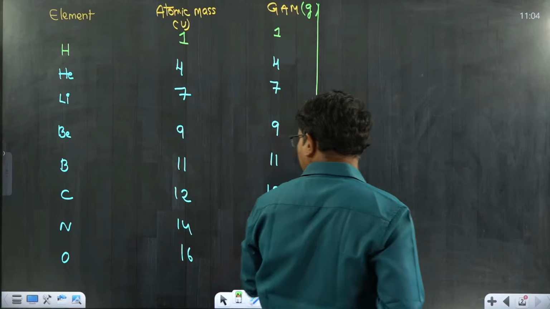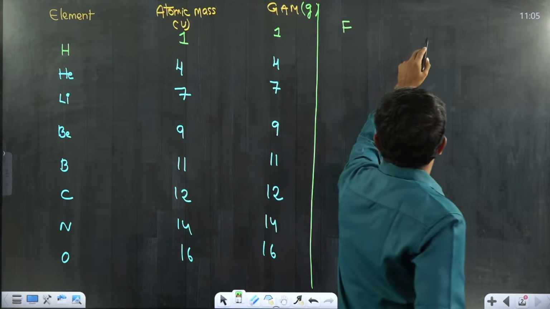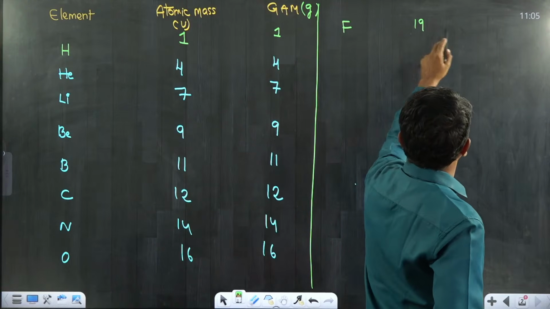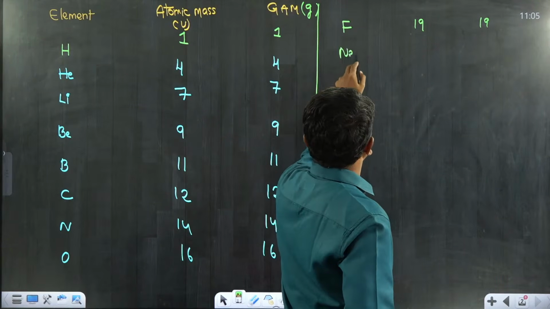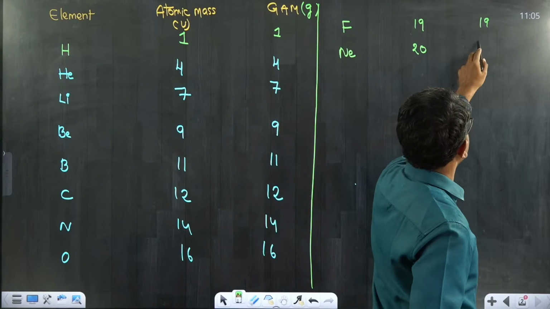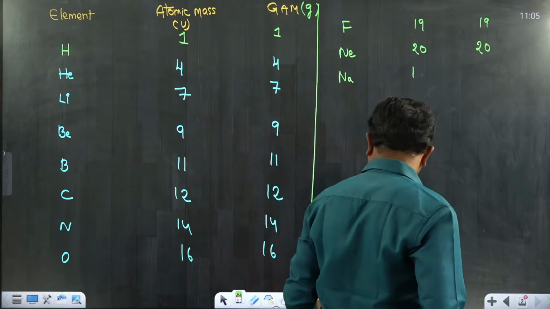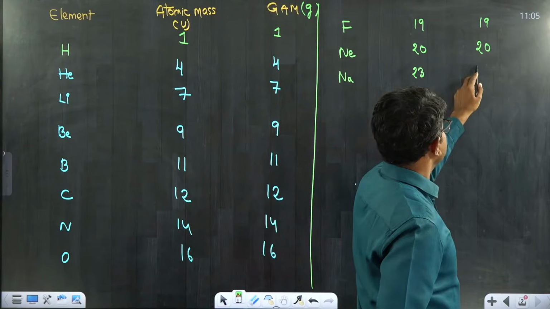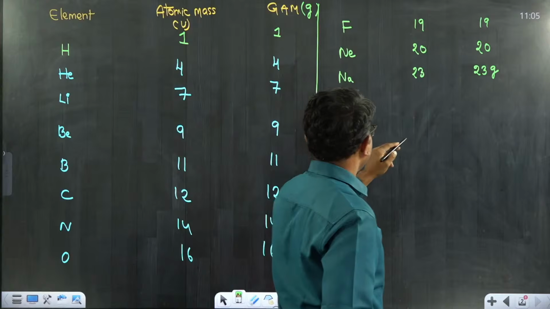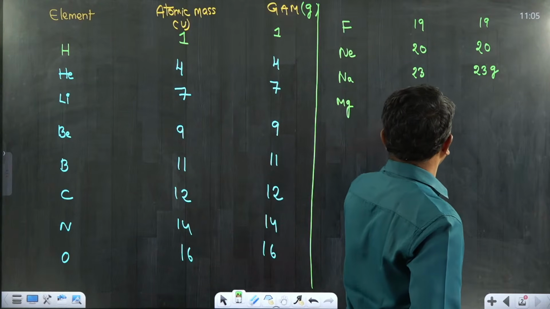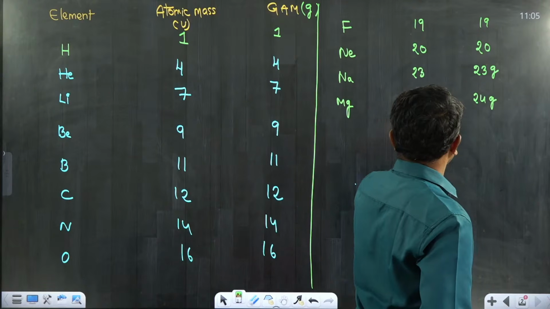Here I am writing the others, and after oxygen you have fluorine. Its atomic mass is 19 AMU and its gram atomic mass is 19 grams. Neon we don't use much. Anyway, we will be writing sodium. Its atomic mass is 23 AMU. Its gram atomic mass is 23 grams. Magnesium, its atomic mass is 24 AMU and gram atomic mass is 24 grams, just to refer.